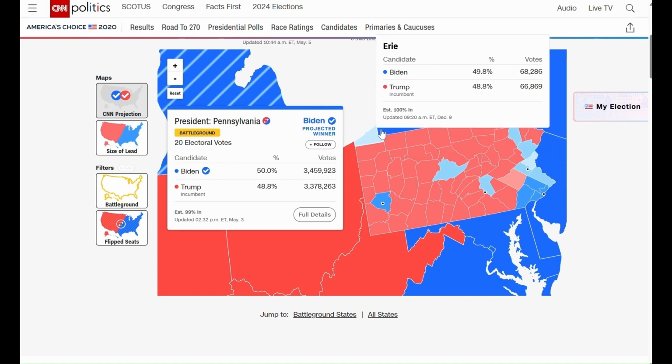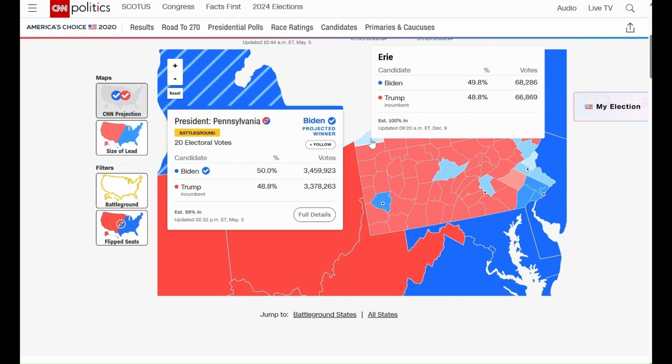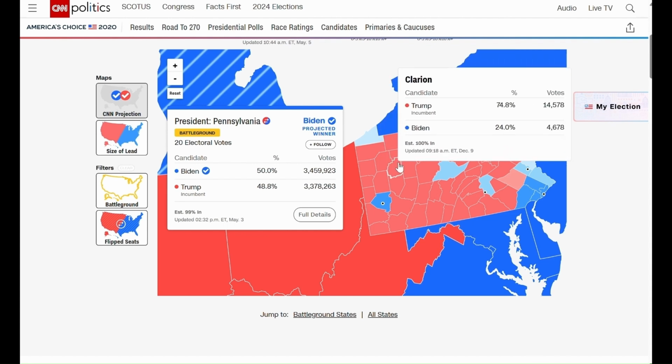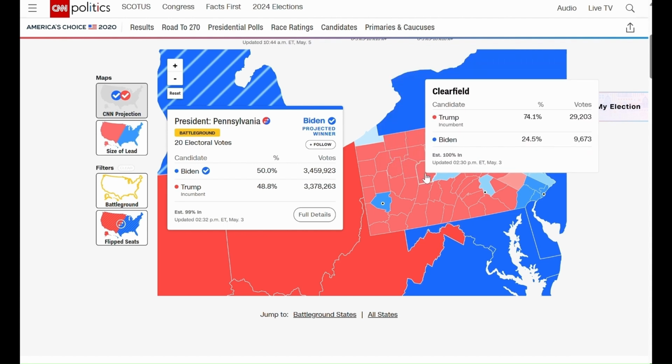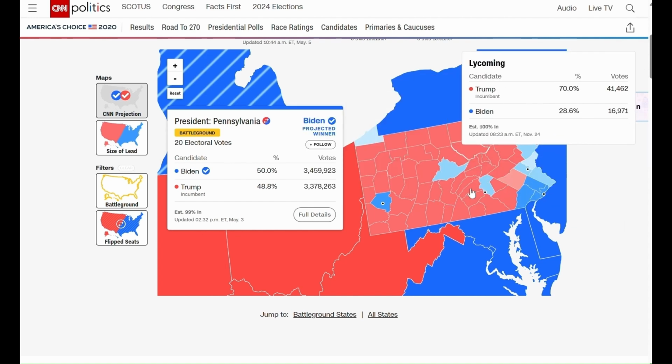From 2016 to 2020, the only county that swapped in Pennsylvania was Erie County, with Biden winning it by 49.8%. So we do not expect voting patterns to change. The question will be which candidate is going to energize, is going to turn out their base, and is going to really run up the margins.